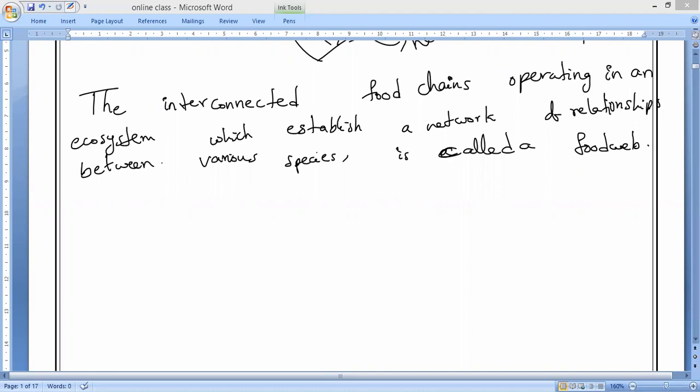So in a food web, what is happening? One word you have to use. What is that word? Anybody? That is interconnected, meaning more than one. A single organism is involved in more than one food chain. That is why it is called a food web.